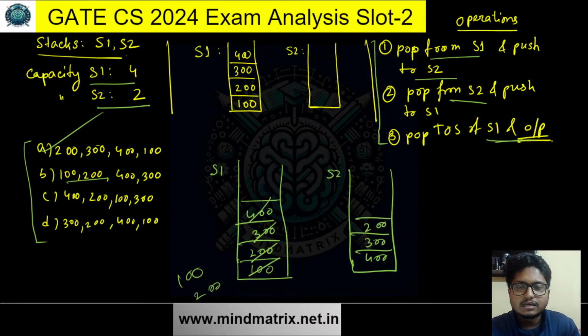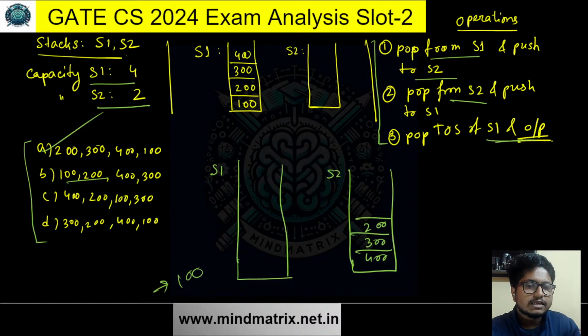Now 100 is there. 100 is output. Then this stack is totally empty right now. Then pop 200. 200 is here. Pop 200 from here. 200 is presented as output. 200 is gone from here.